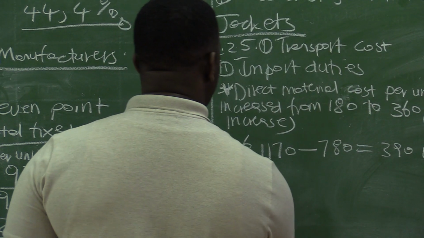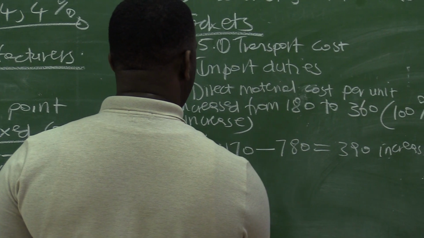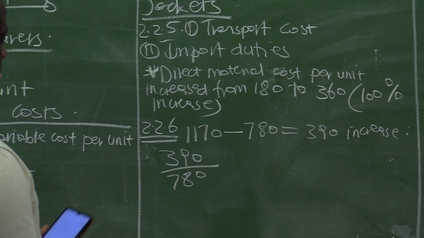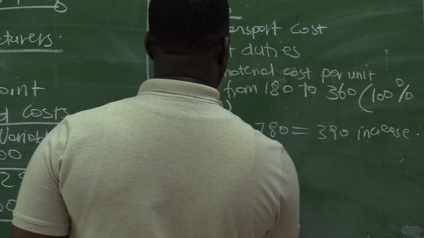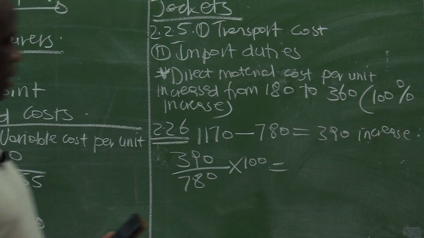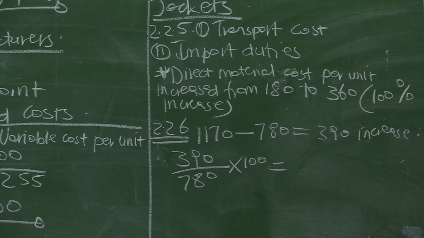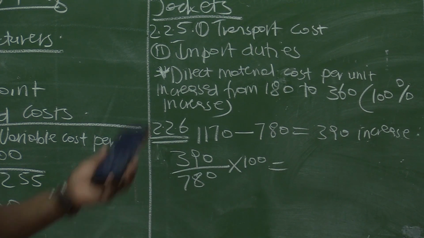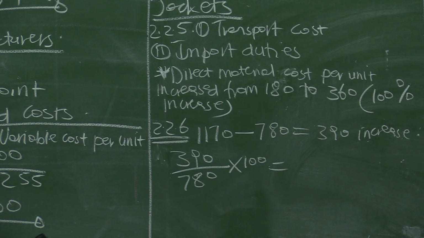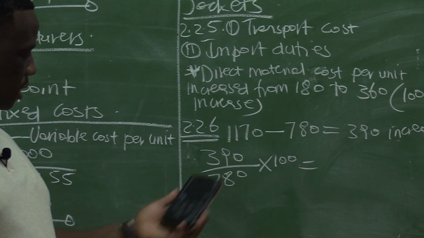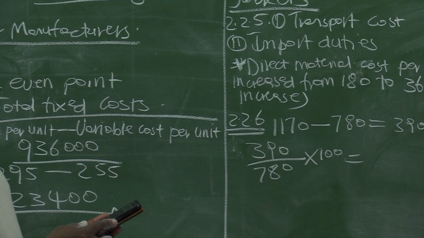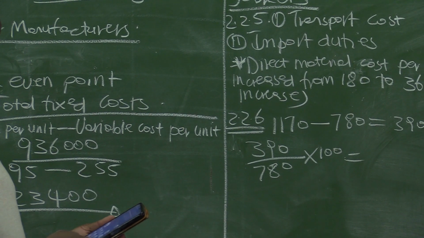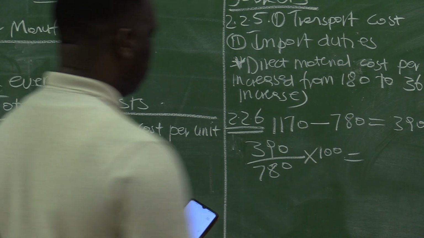So the percentage increase will then be 390 increase over the price. The price was 780. So 390 over 780 multiplied by 100, you will get the percentage increase. So this 390 was added on top of 780 to get 1,170. So we want to know what percentage is 390 of 780. So that's 390 over 780 times 100. So the percentage increase in the selling price was 50%.